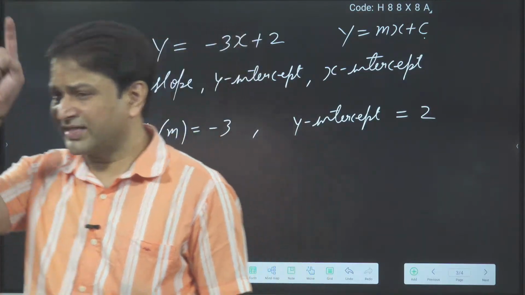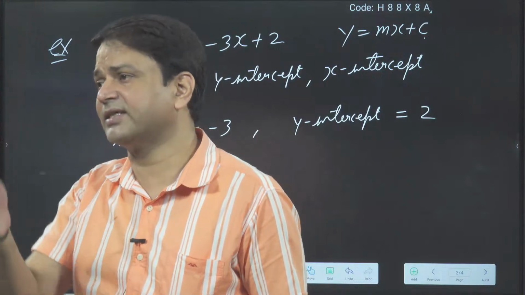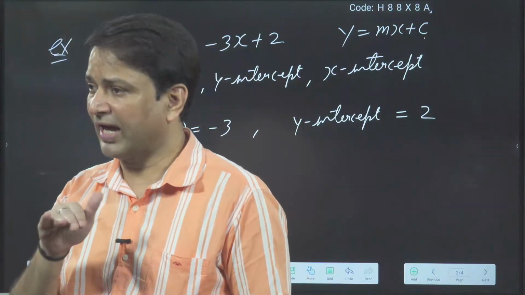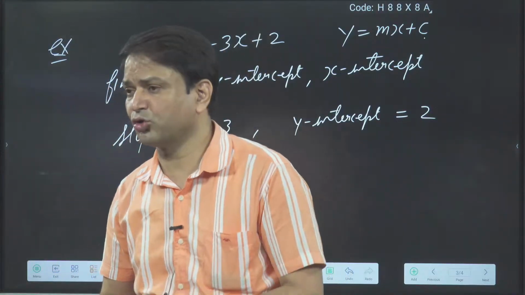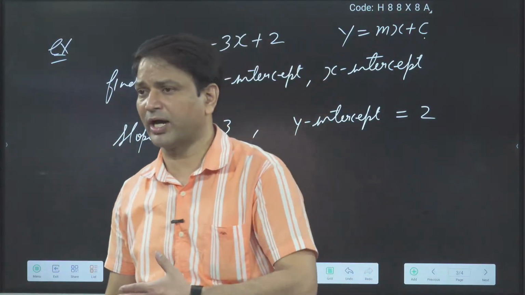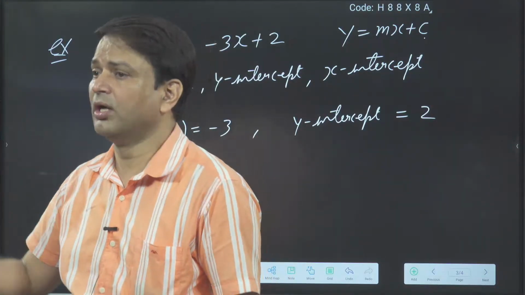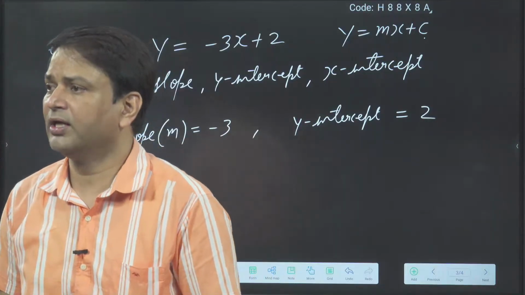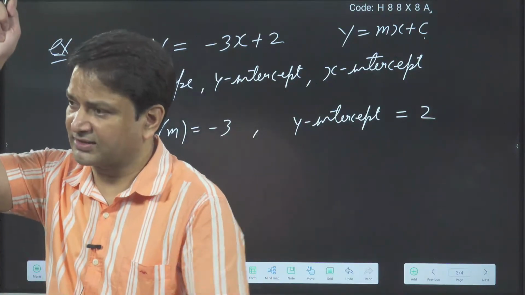What is the equation of the y-axis? On the y-axis, what is the value of x? It is 0. So on the y-axis x is 0, and on the x-axis y is equal to 0. You can say it another way: suppose I am running on the ground, moving horizontally, then how much height am I covering? 0. So on the ground the height is equal to 0.